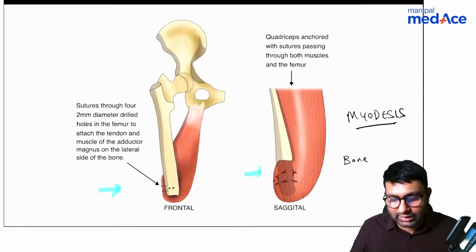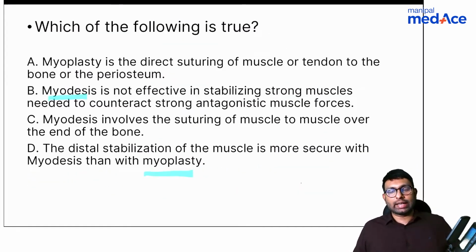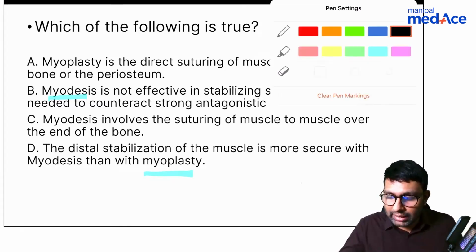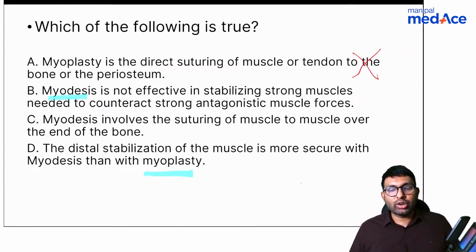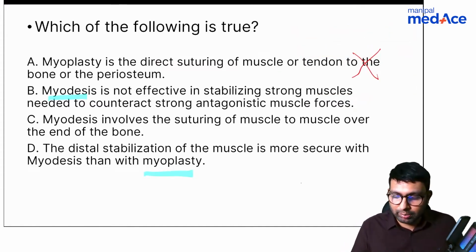So now that you understood this, going back to the question again, tell me now, what do you think the answer is? Option A is telling myoplasty is suturing of muscle or tendon to bone or periosteum. That is wrong. That doesn't seem right. So I'll mark that as wrong. Next, myodesis is not effective. So we know that suturing of muscle or tendon to the bone is myodesis, not myoplasty.